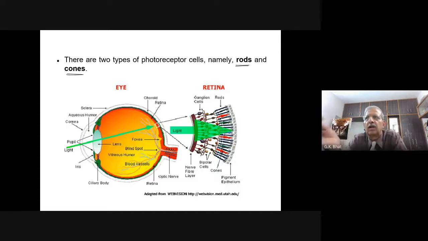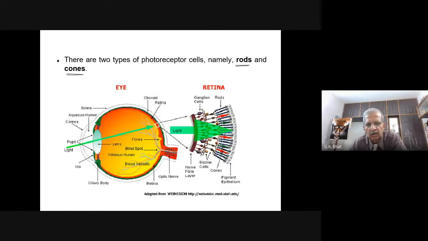Rods are generally concerned with dim light, enabling us to see in dim light, and cones are always concerned with seeing in bright light. So you have rods and cones, the two important types of photoreceptor cells we come across.